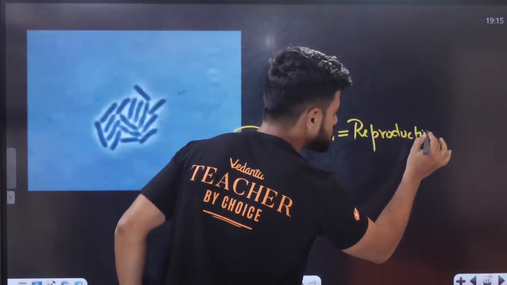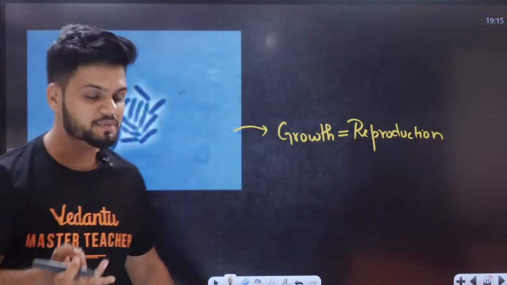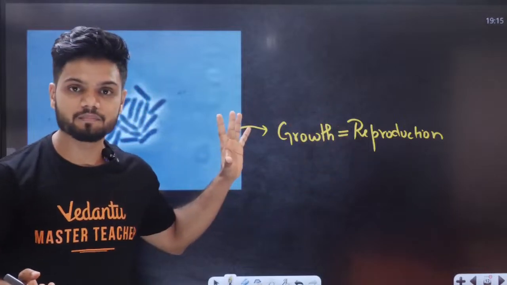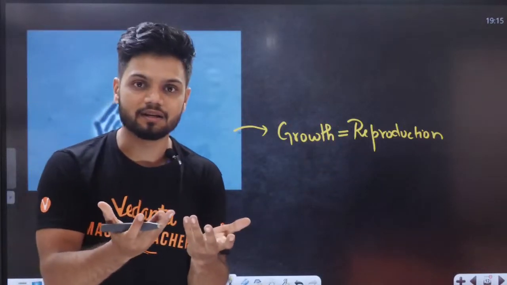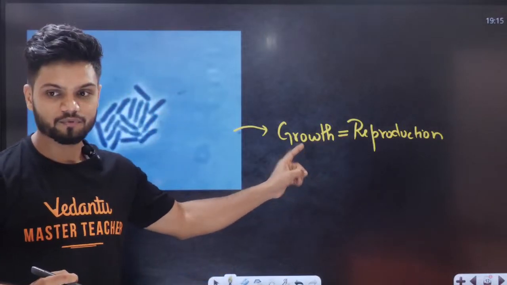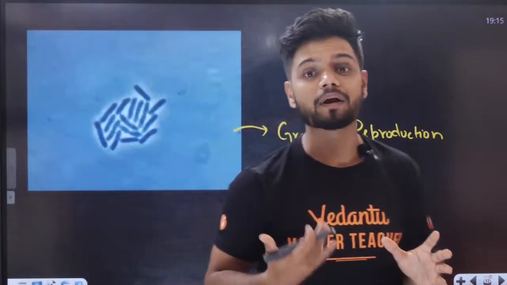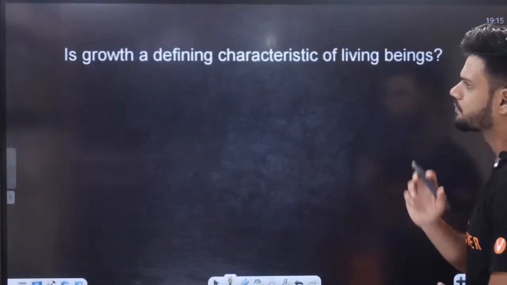In the case of unicellular organisms, growth equals reproduction. If it is growing, it is dividing. Division means reproduction. If it is reproducing, it is also growing. So both are equal here. Every single time it grows, it reproduces. That is your bacteria. Okay.